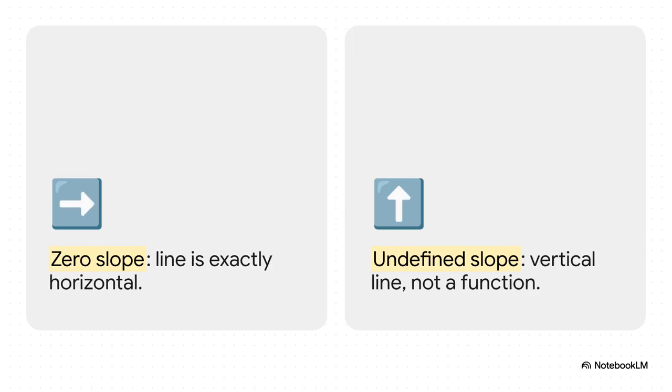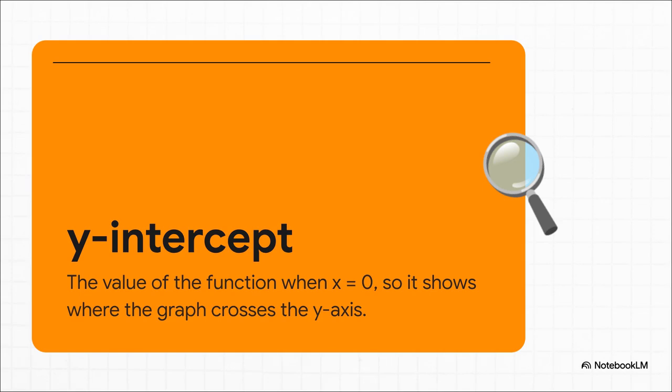But what if the line doesn't rise or fall at all? Well, a zero slope means the line is perfectly horizontal, just completely flat across your screen. Now contrast that with an undefined slope, which is a perfectly vertical line. And here is where things get really fascinating. A vertical line actually breaks our golden rule. Think about it. For a single input on the x-axis, it attempts to spit out an infinite number of vertical outputs. Because of that, a graph with an undefined slope isn't a function at all. The machine literally jams.